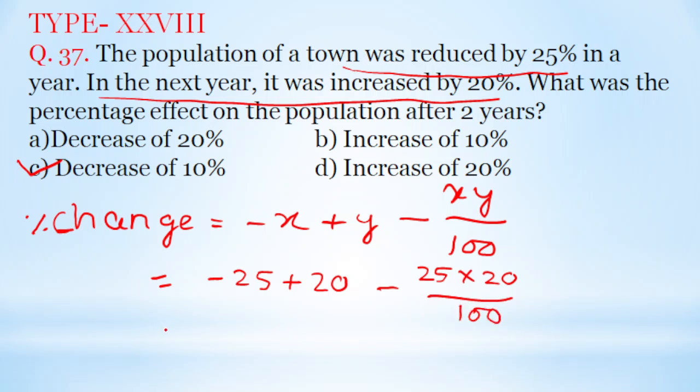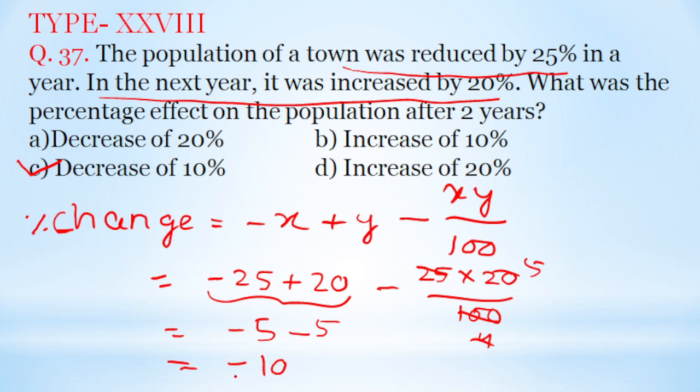So here that is equal to, minus 25 plus 20, so it is coming as minus 5, minus, 25 fours are 100 and 4 fives are 20, so minus 5. That means this is equal to minus 10. That means here the minus symbol means it is a decrease of 10%. That means your option C is the right answer.